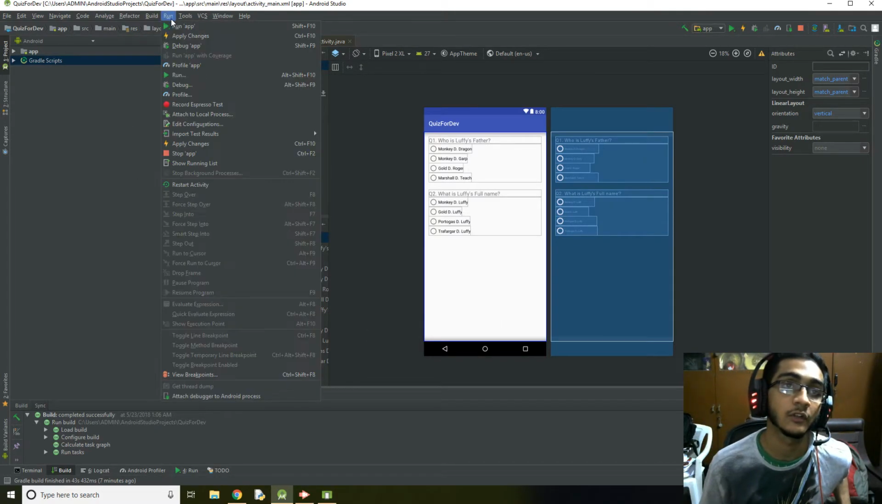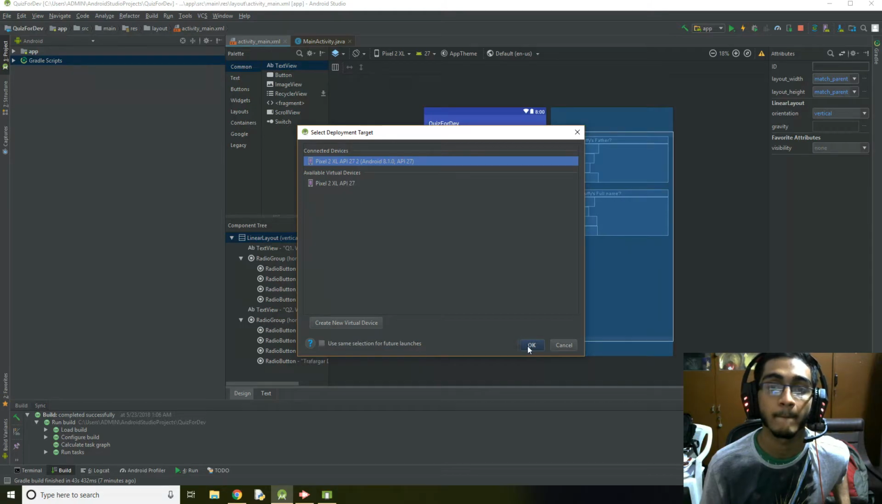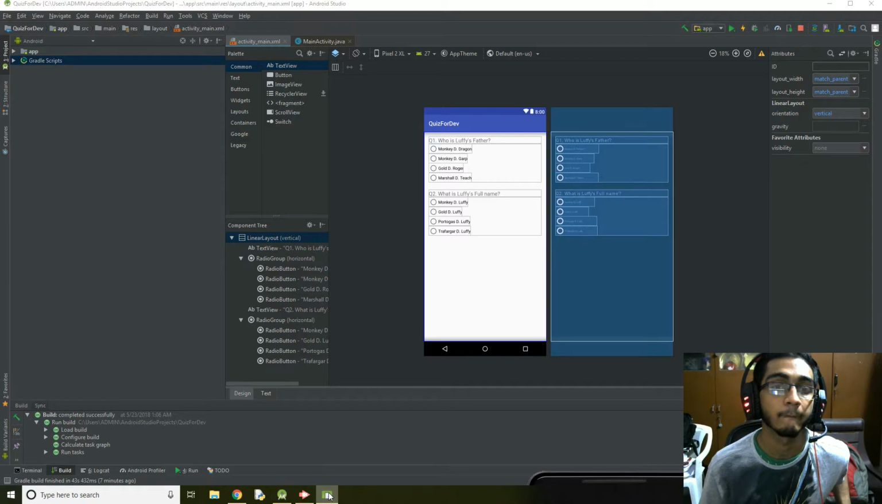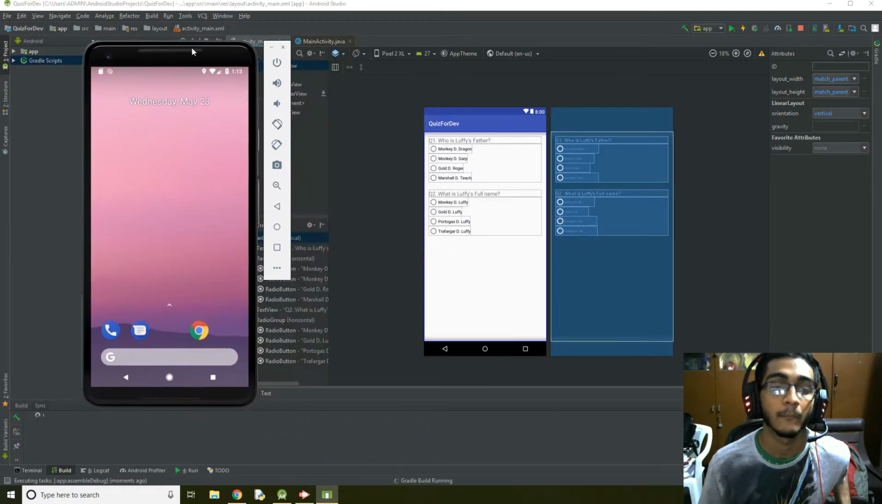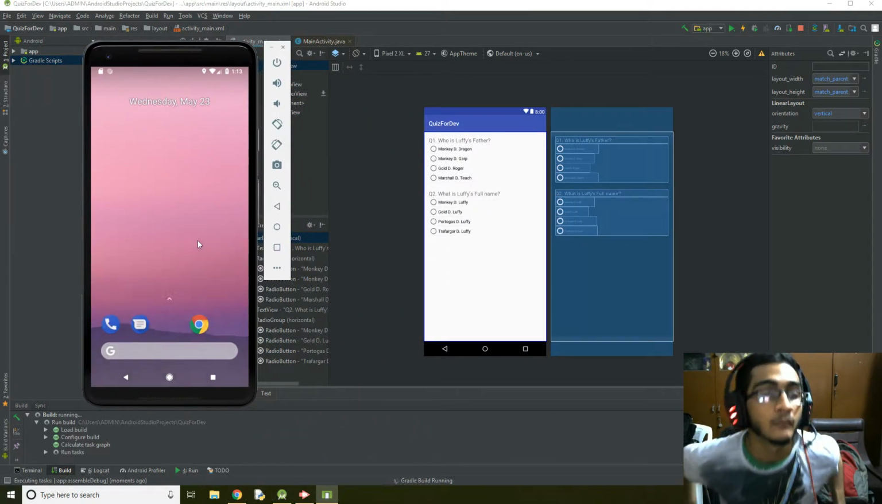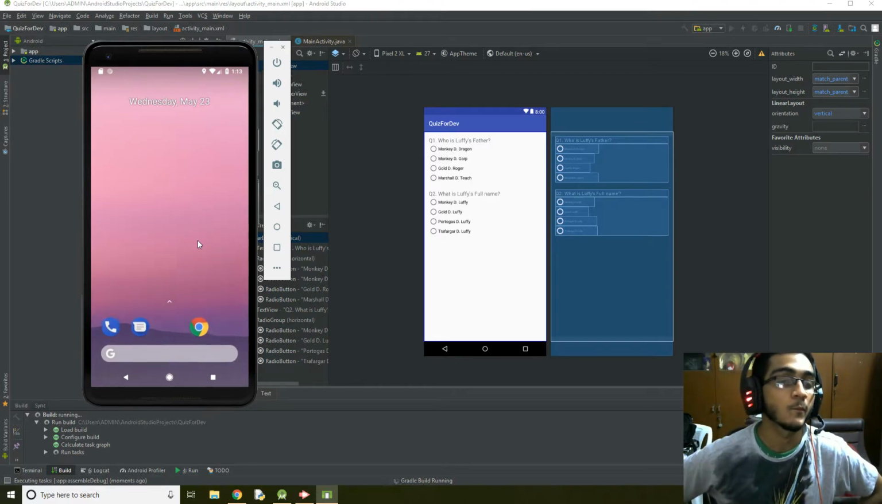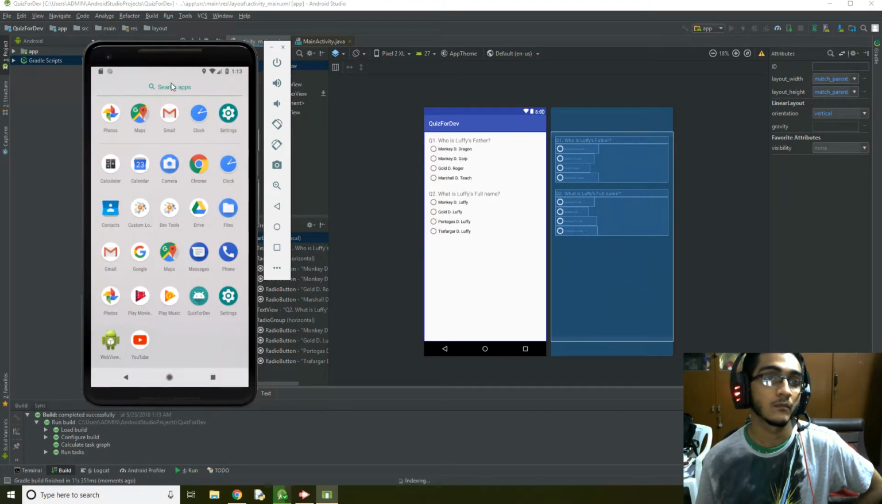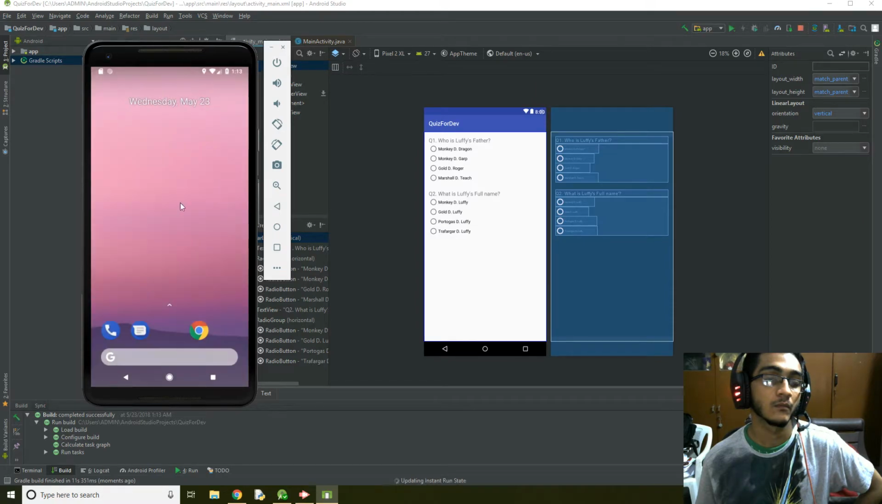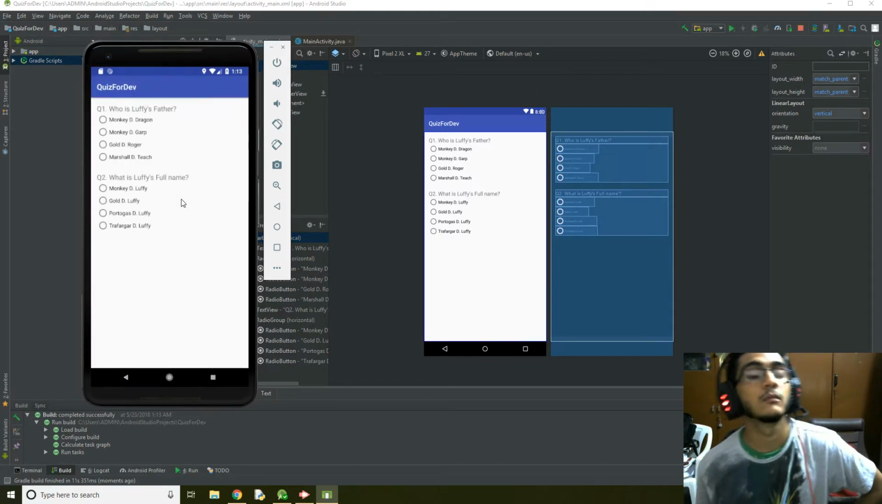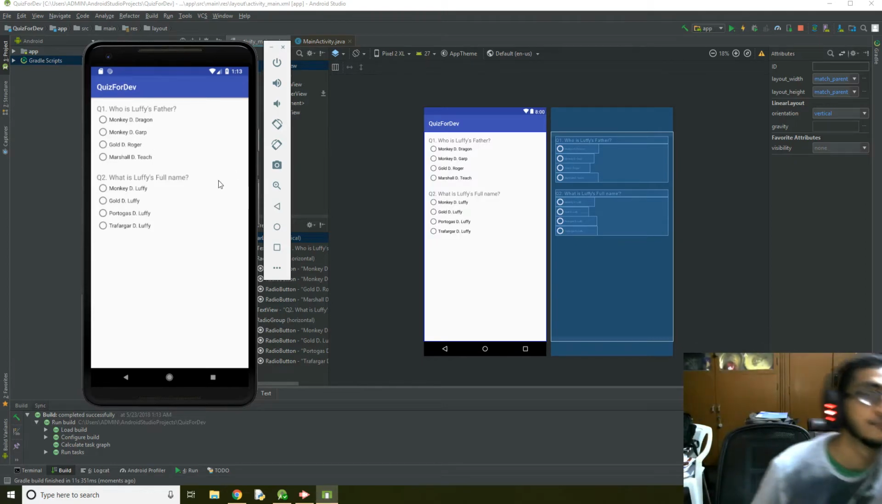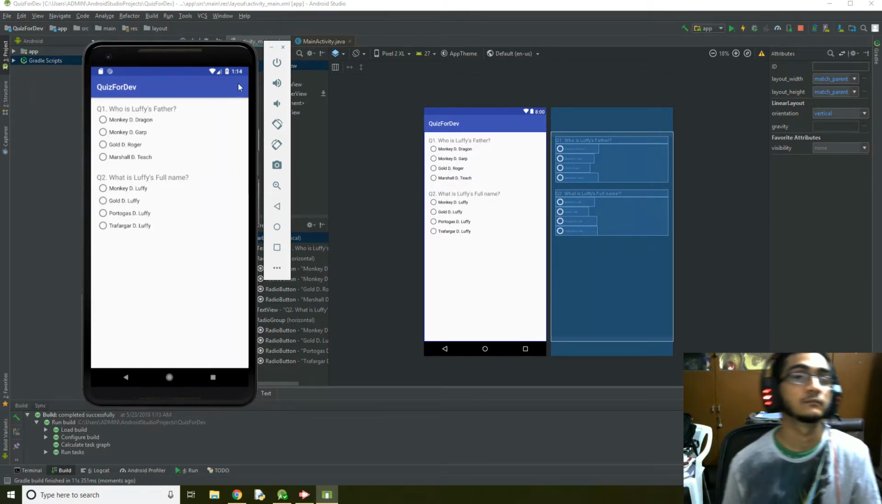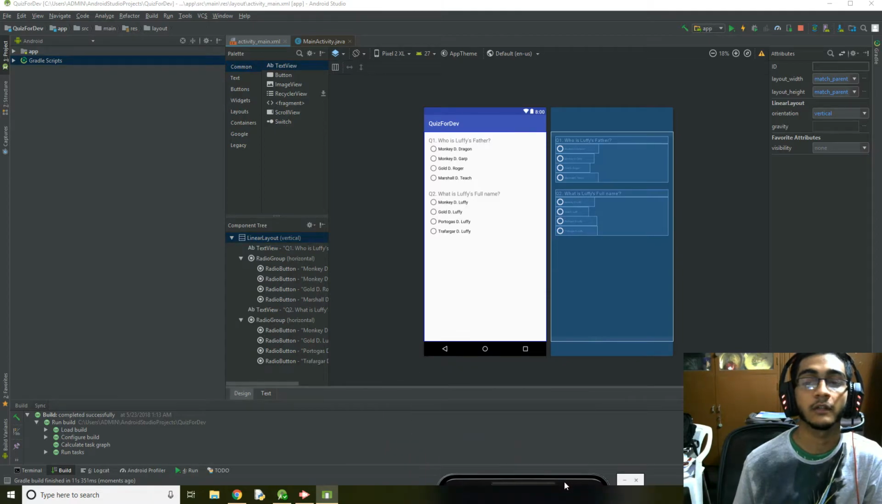Now let's just see how it looks on a device. Let's just run the app. All right, looking good. We got 2 questions in. So far, so good. We'll keep it as it is.